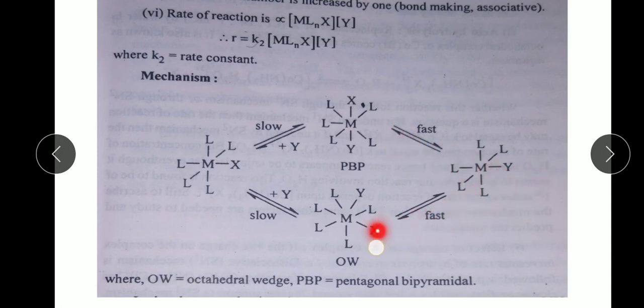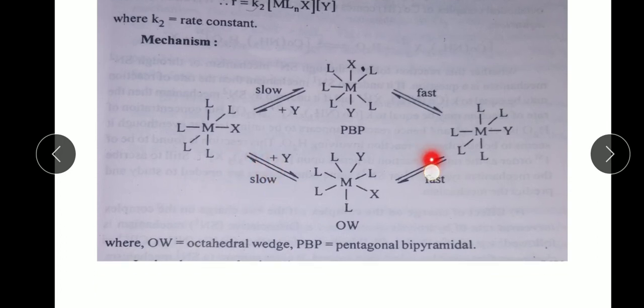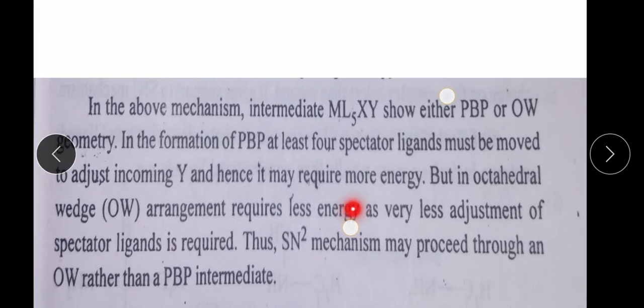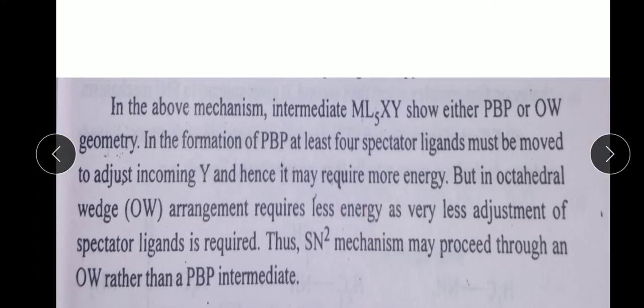Also this step is fast, this step is slow, and forms octahedral wedge or PBP, that is pentagonal bipyramidal. In the above mechanism, the intermediate YML5X shows either PBP, pentagonal bipyramidal, or OW, octahedral wedge geometry.